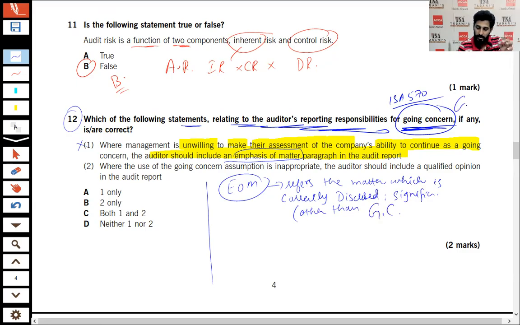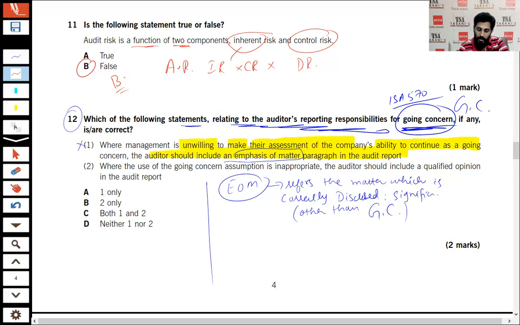For going concern there is a separate paragraph in the standard report: title, addressee, opinion, basis for opinion, and at the fifth point there is a going concern paragraph. So EOM does not include it.